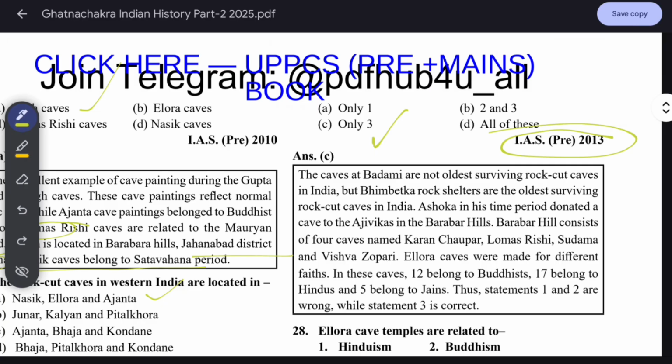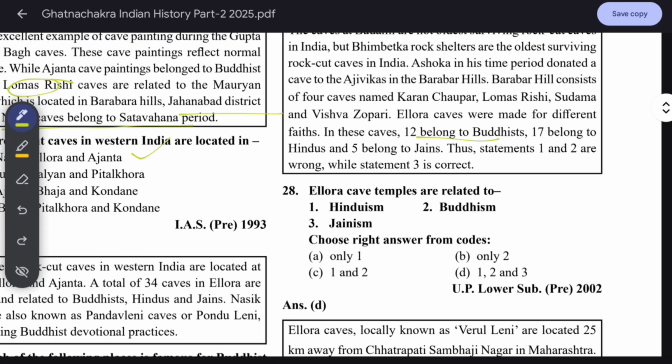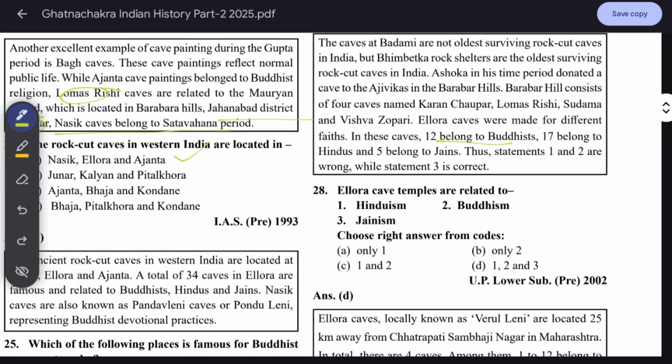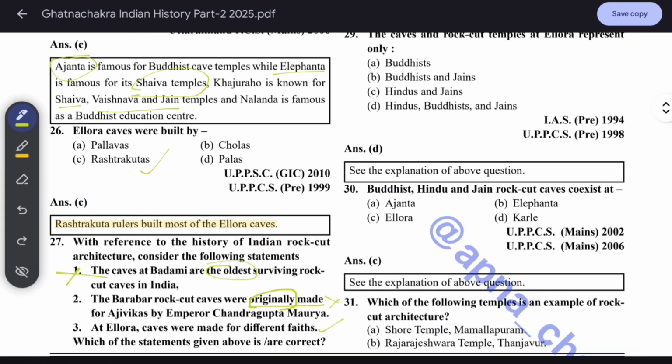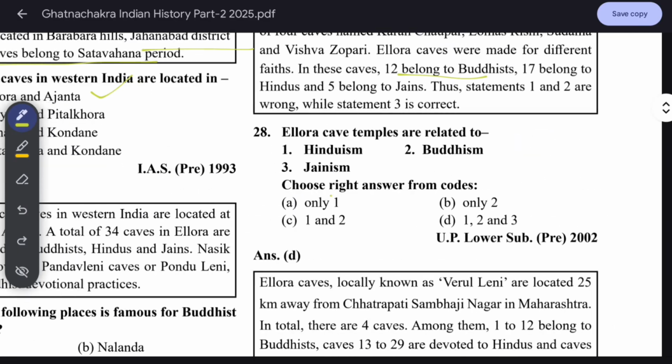Ellora caves were made for different faiths. In these caves, 12 belong to Buddhists, 17 belong to Hindus, and 5 belong to Jains. Here it is given "originally made for the Ajivikas by Emperor" in the Barabar rock caves. It says "originally," and that's why it's wrong.